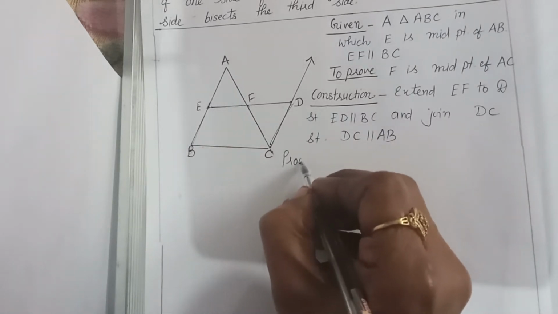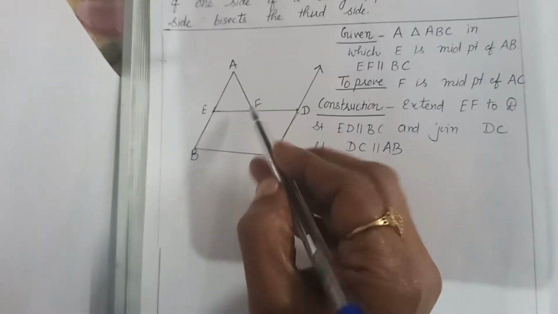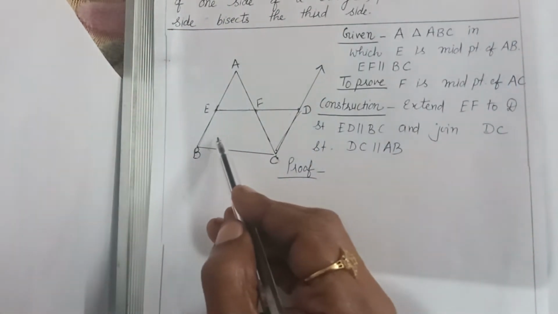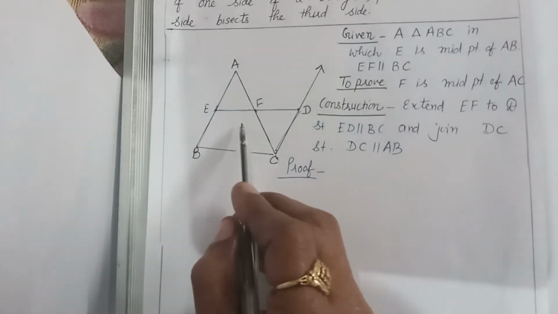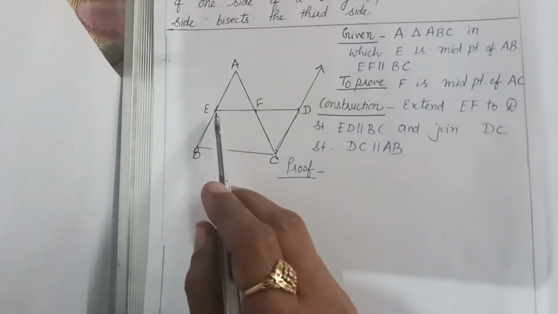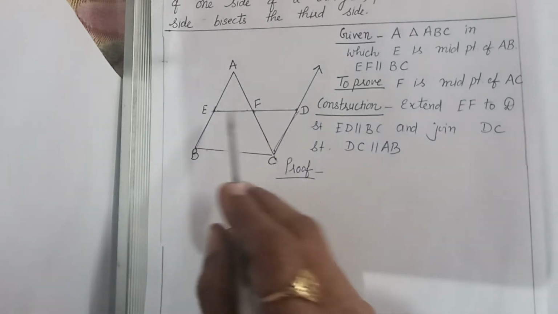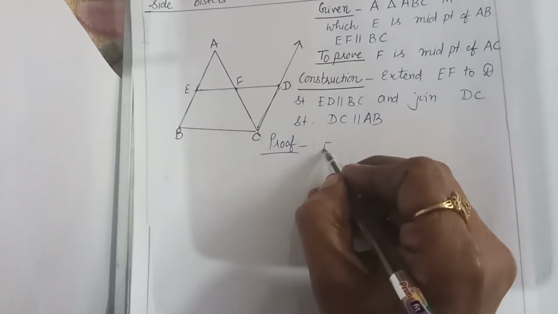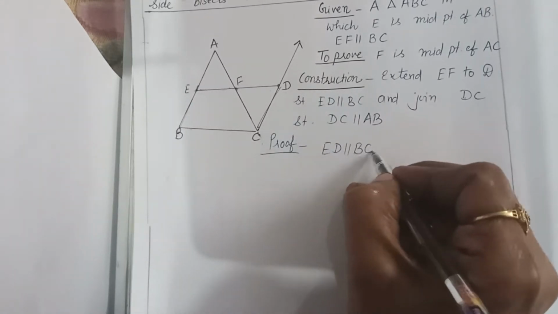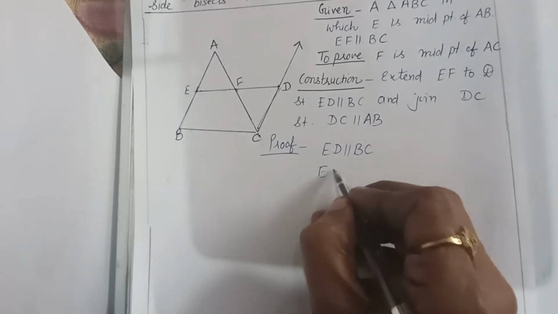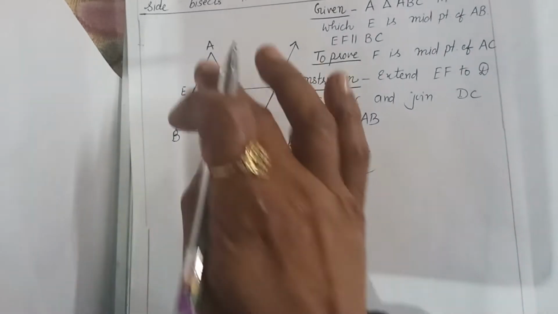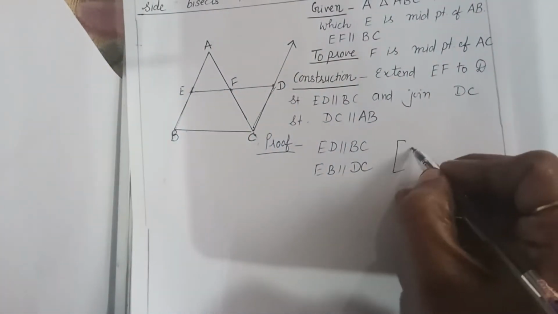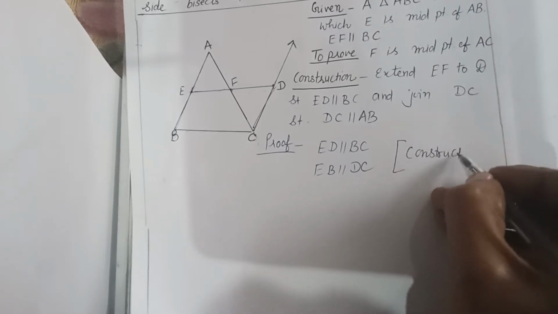Now we come to the proof. We have to prove this to be the midpoint of this side. For this, as done in the proof of the midpoint theorem, we are going to do the same. First of all, we will prove BCDE is a parallelogram. Very easily we can do this because ED is parallel to BC, our construction. Similarly, EB is parallel to DC, because we have taken AB parallel to DC. So both we have got from our construction.